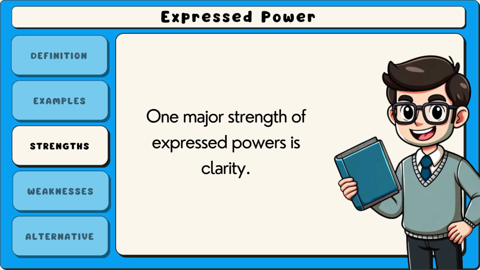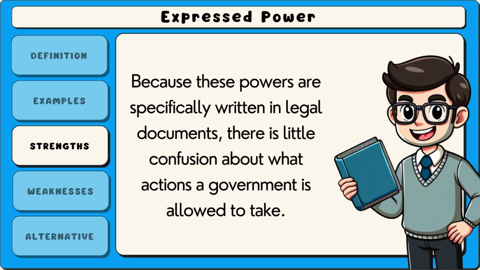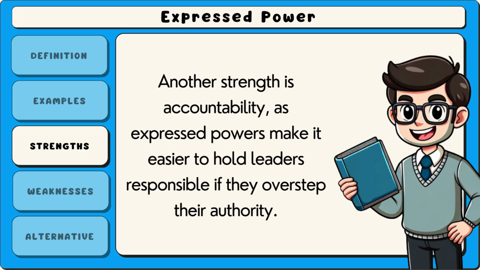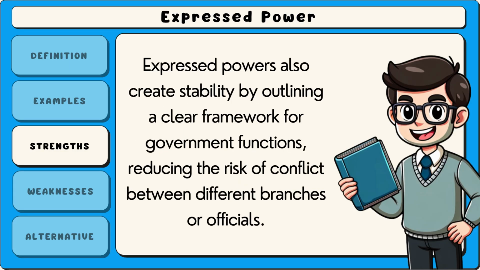One major strength of expressed powers is clarity. Because these powers are specifically written in legal documents, there is little confusion about what actions a government is allowed to take. Another strength is accountability, as expressed powers make it easier to hold leaders responsible if they overstep their authority.